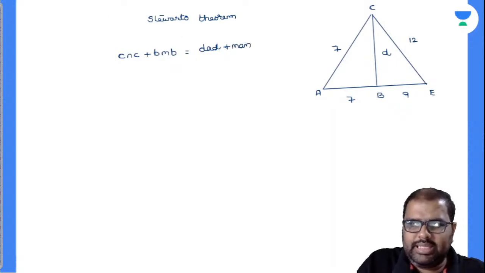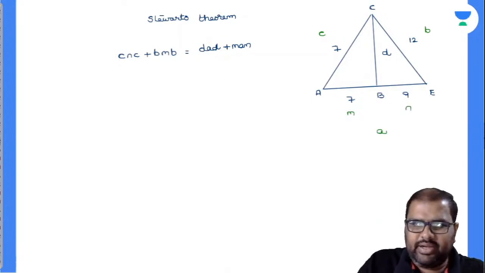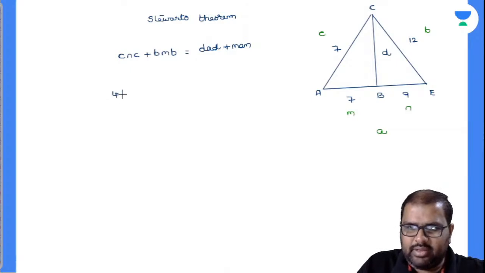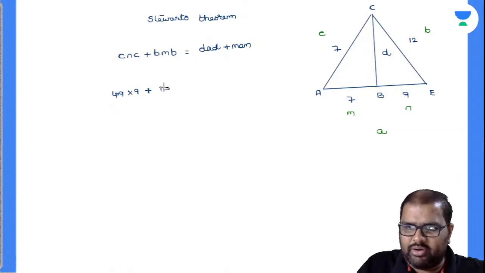So automatically see, I'll take down this as C, I'll take down this as B, I'll take down this combined value as A, I'll take down this as M, I'll take down this as N. Let's find out the answer there. What is the C value? 7. 7 into 7 is 49. So my N value is 9 plus, what is my B value? 12. 12 into 12 is 144.